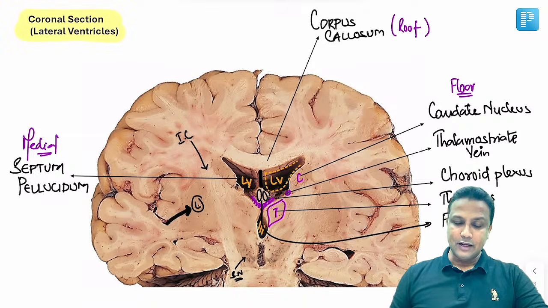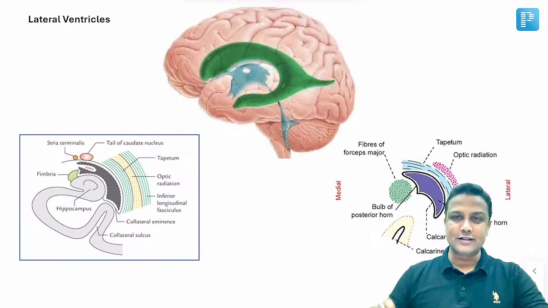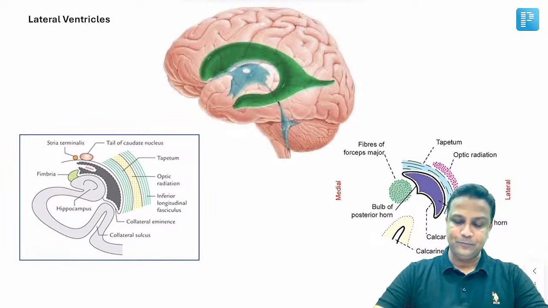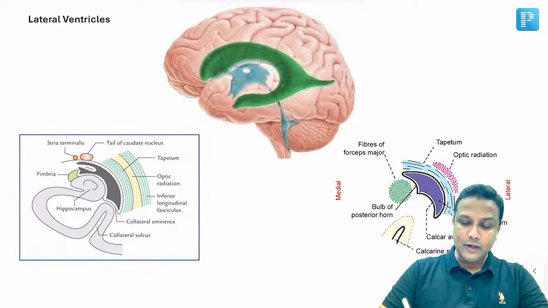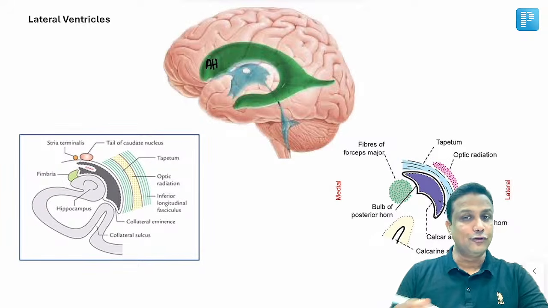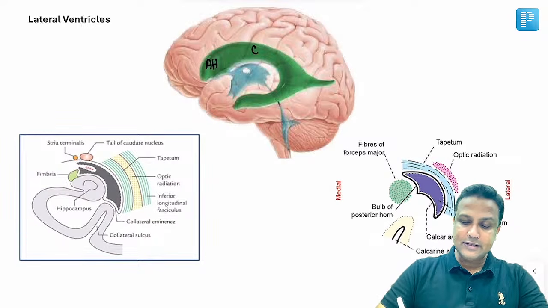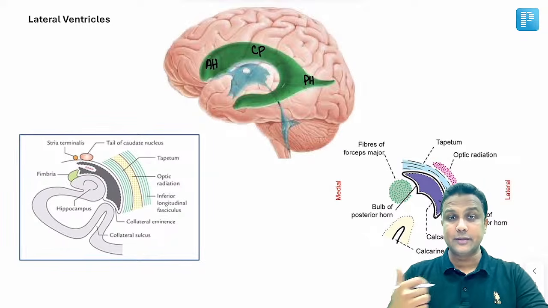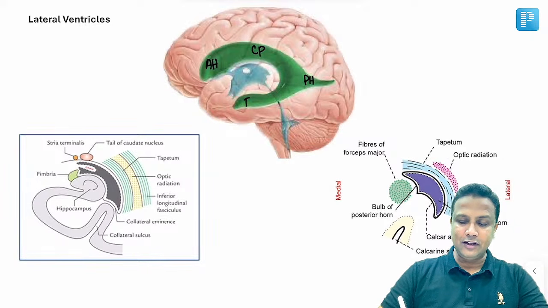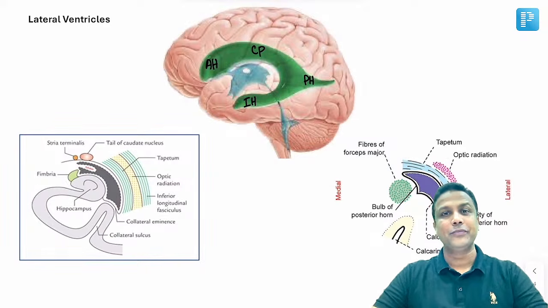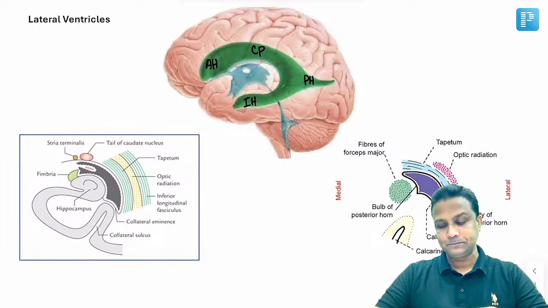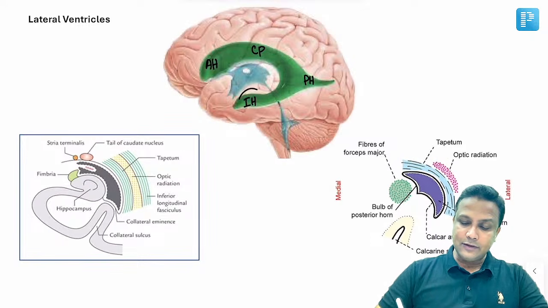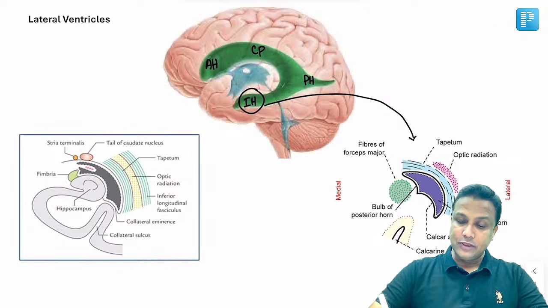Let's go ahead. Along with this, we are also going to discuss the lateral ventricle, as I said. In the lateral ventricle, there will be one anterior horn, which is extending into the frontal lobe. And then there will be the central part here. And then there is a posterior horn, which is extending into the occipital lobe. And then you have the inferior horn, which will be extending into the temporal lobe. Now, in one of the exams, they have given a section of this inferior horn here. You can clearly see the posterior horn here.